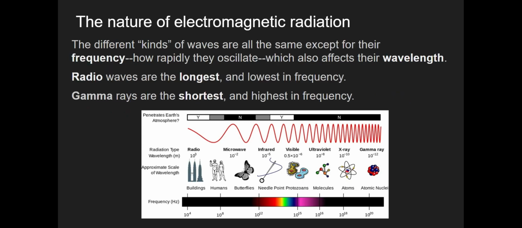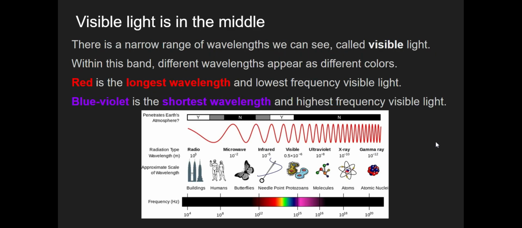The different kinds of waves are all the same except for their frequency, how rapidly they oscillate. To oscillate means wave back and forth, which also affects their wavelength. Radio waves are the longest and the lowest in frequency. Gamma rays are the shortest and highest in frequency. Visible light is in the middle.